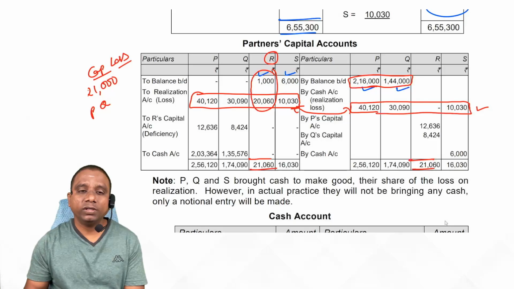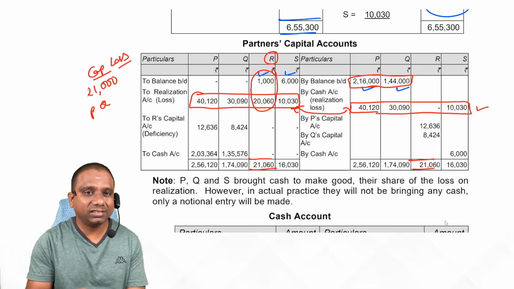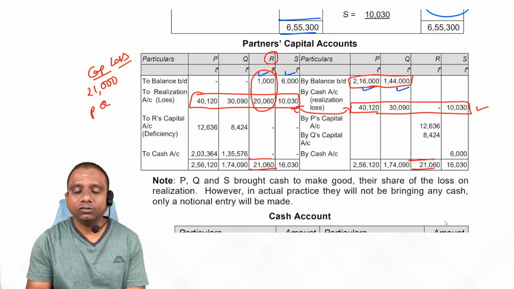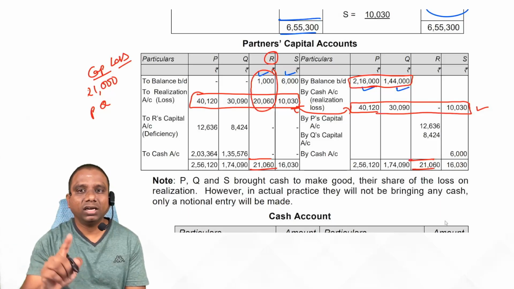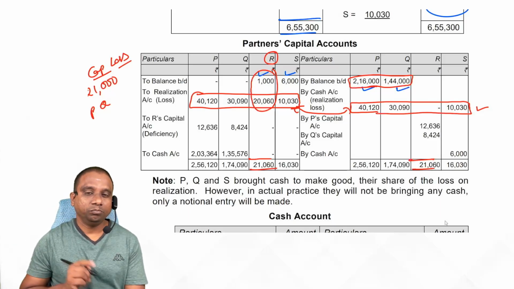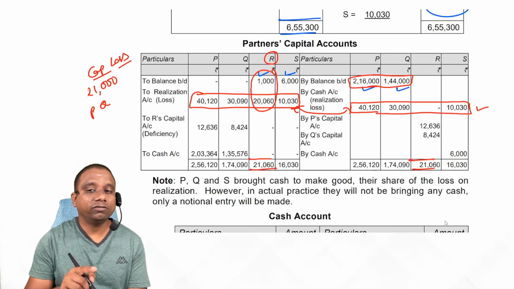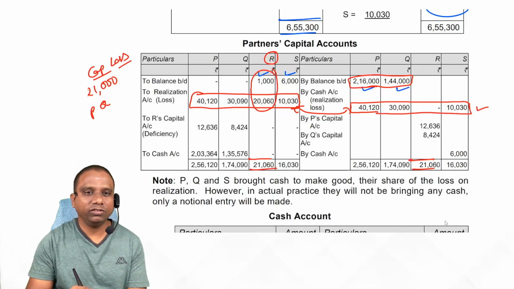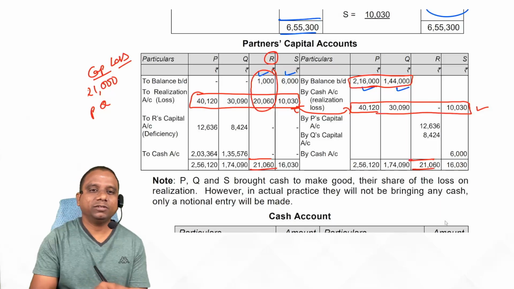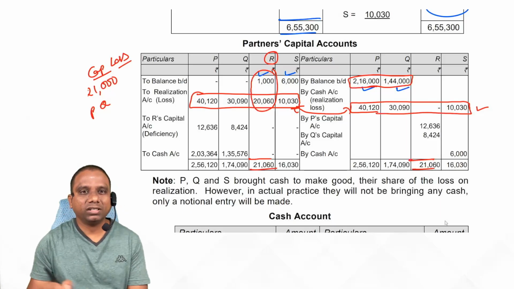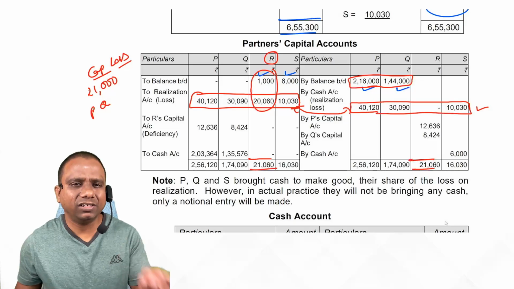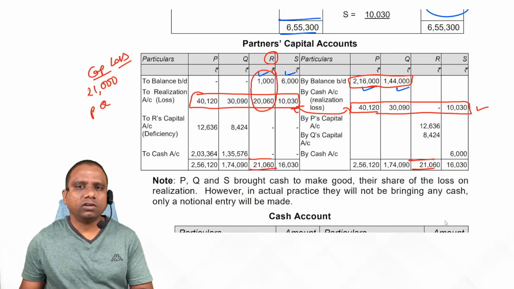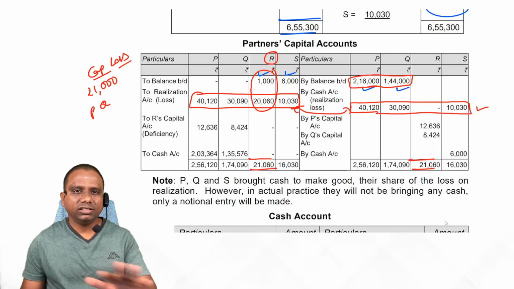in case of fluctuating capital, we have to make some adjustments. After doing all adjustments, whatever the capital accounts are showing, that balance we take. Before distribution of realization profit or loss, we do all adjustments except the realization profit or loss adjustment. Here there are no adjustments like interest on capital, interest on drawings, general reserve distribution or workmen compensation fund distribution. All these things.